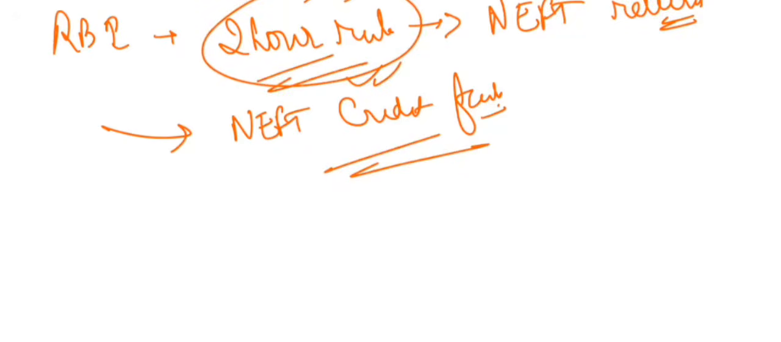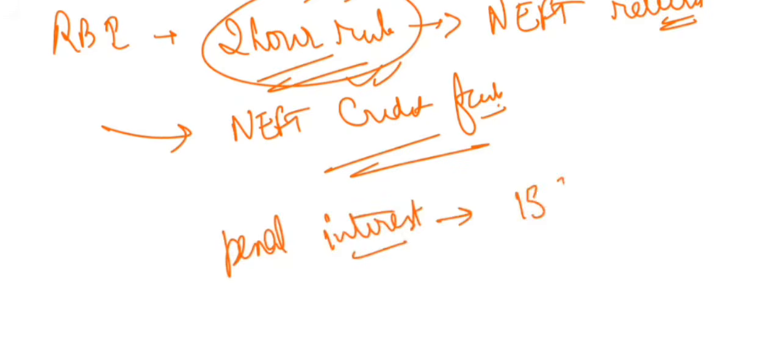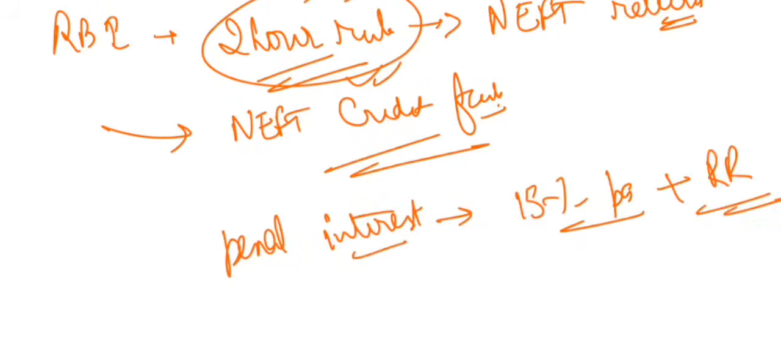And if they fail to do so, bank must pay what? Bank must pay a penal interest. What is the rate of penal interest? It is 15% per annum above the reverse repo rate. So this is a hard RBI mandate, not optional.